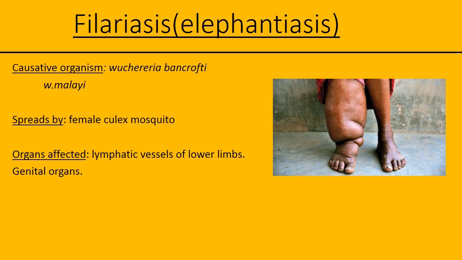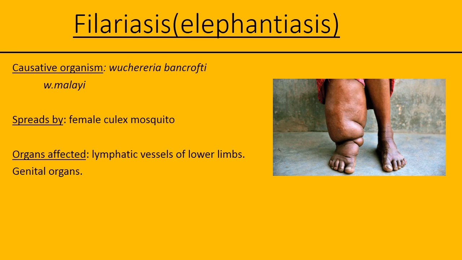Let us study one more disease of this chapter, that is filariasis. Filariasis is also called by another name, that is elephantiasis, andre ಆನೆಕಾಲು ರೋಗ. So why is it called by another name, elephantiasis? The infected part of the patient swells very badly and it becomes very huge, like an elephant. Elephant is a huge animal, right? So the infected part of the patient becomes very huge and it resembles the leg of an elephant, so it is called elephantiasis.